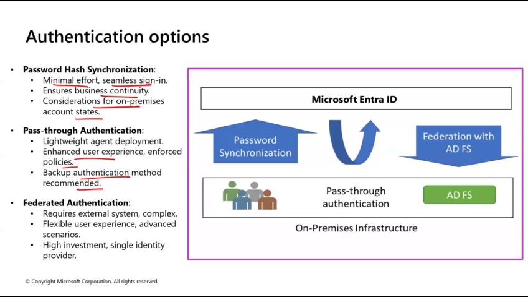Lastly, you have federated authentication. It requires an external system and can be complex to set up, but gives you flexible user experience. It is recommended for advanced scenarios. It has high investment, and a single identity provider. These are all your authentication options.